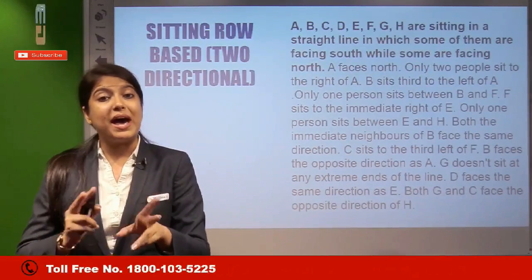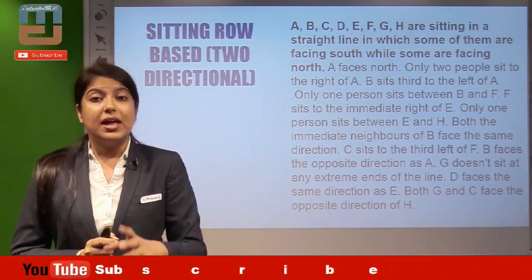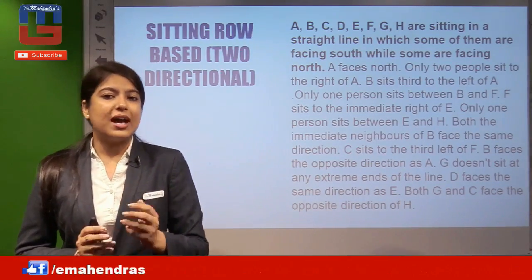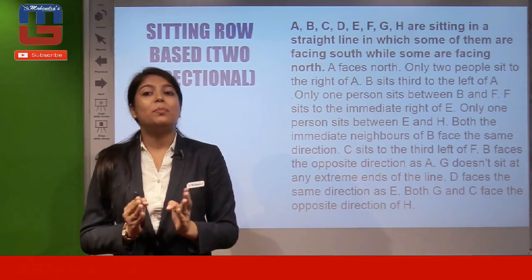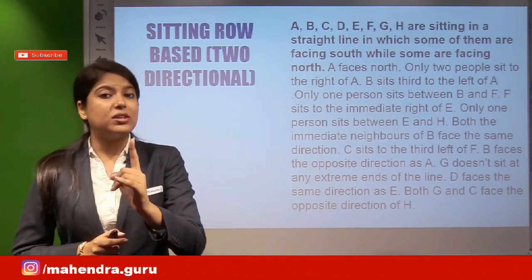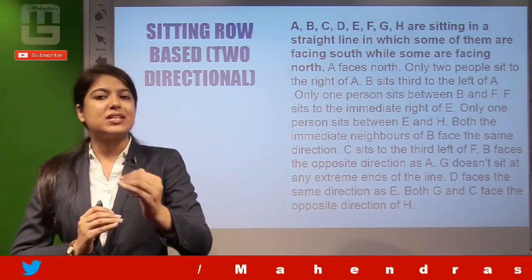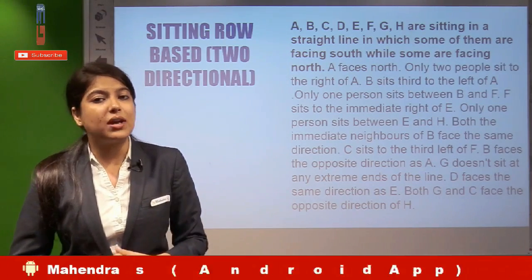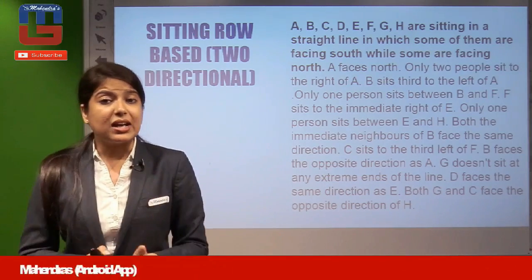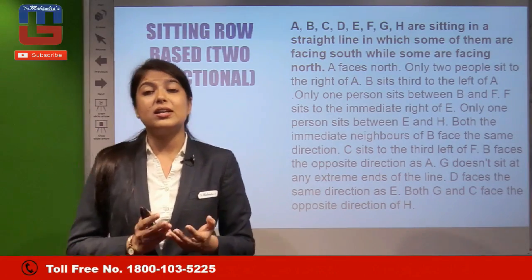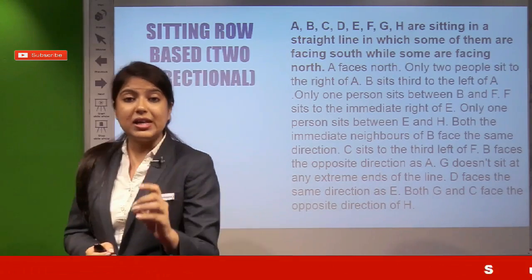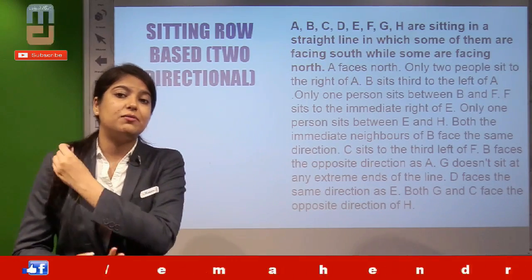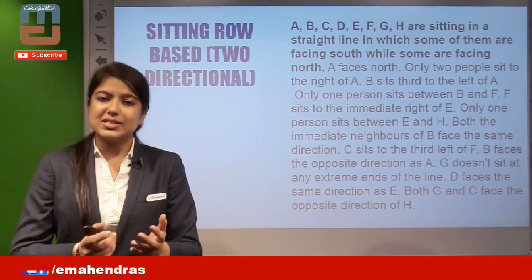If we look at the next, parallel can also be a question, 2 directional. A, B, C, D, E, F, G, H are sitting in a straight line, some facing south while some are facing north. That means now facing north and south, but sitting in the same line. So this will not be on parallel lines, but yes, some facing north, some facing south. These types of questions you have to focus on. Only 2 people sit to the right of A, B sits third to the left of A. The conditions that are fixed, you will fix to the line. The conditions not fixed, you will not fix, and you will leave them with the probable conditions left over. Then after the remaining positions are left, your question will be completed with the remaining positions and remaining characters.